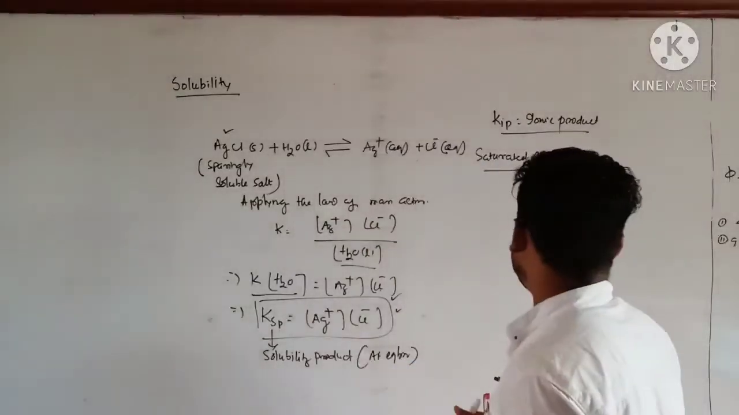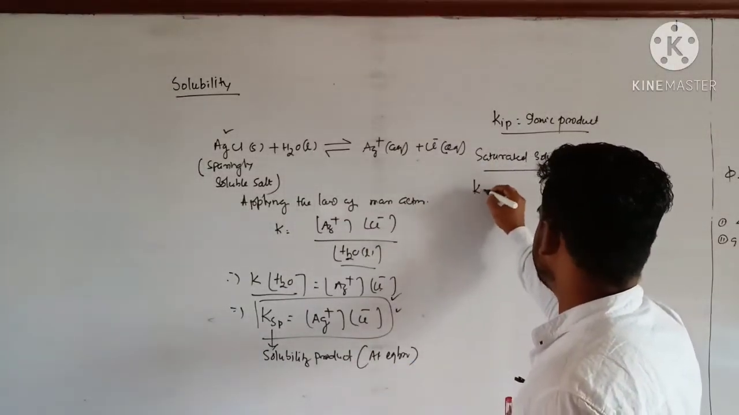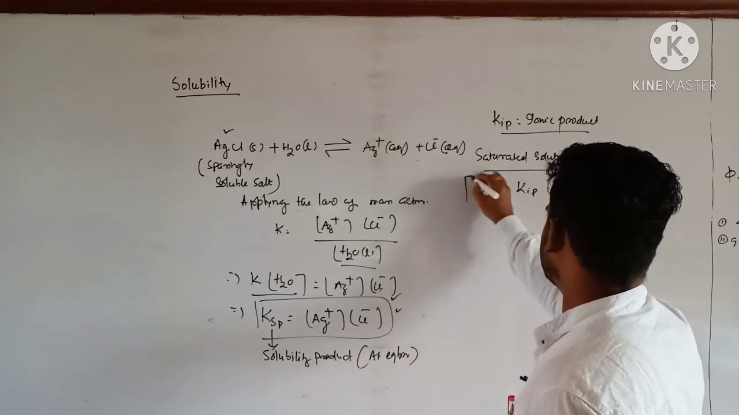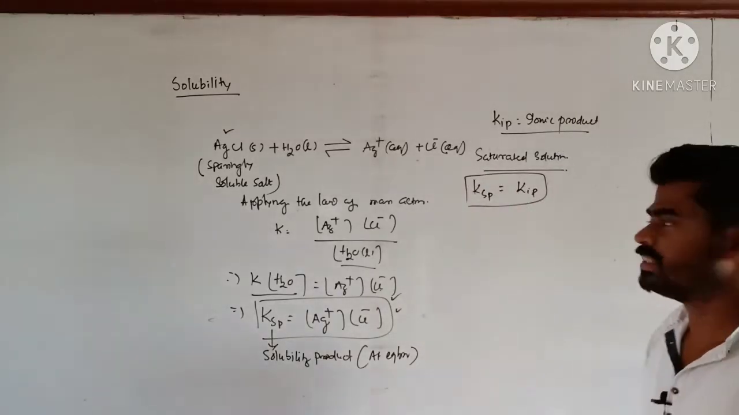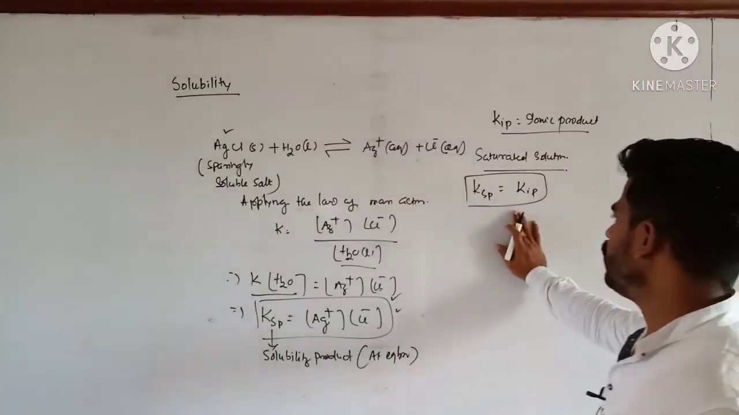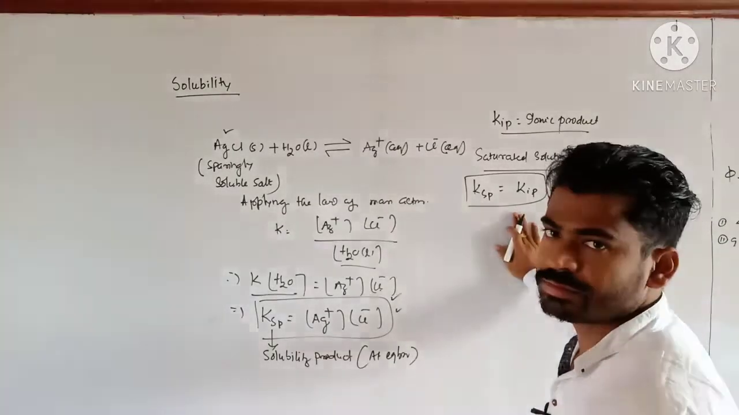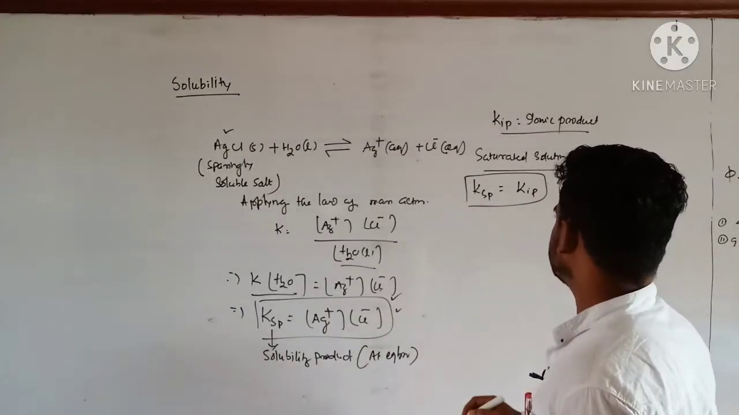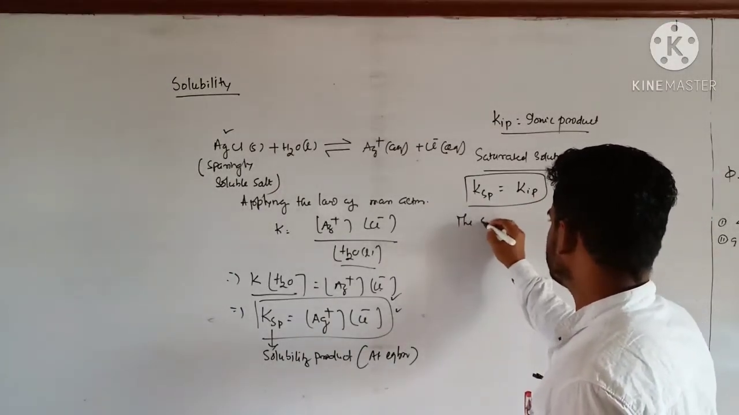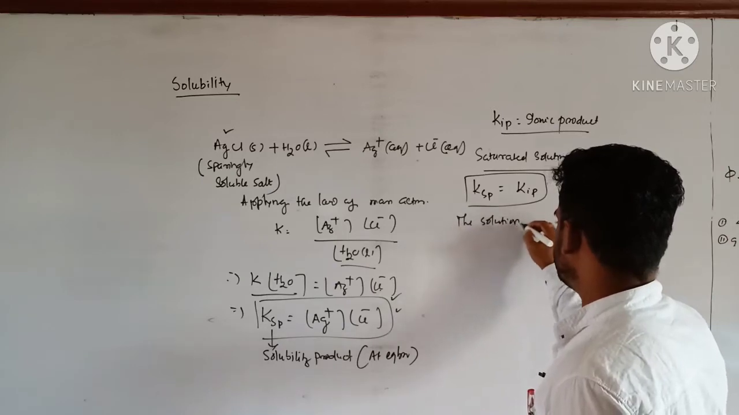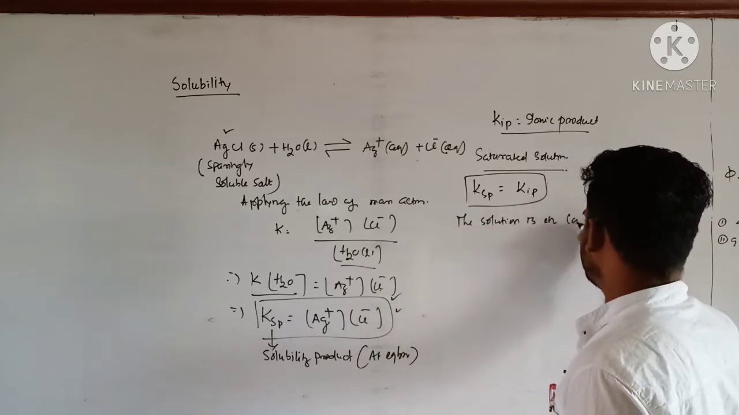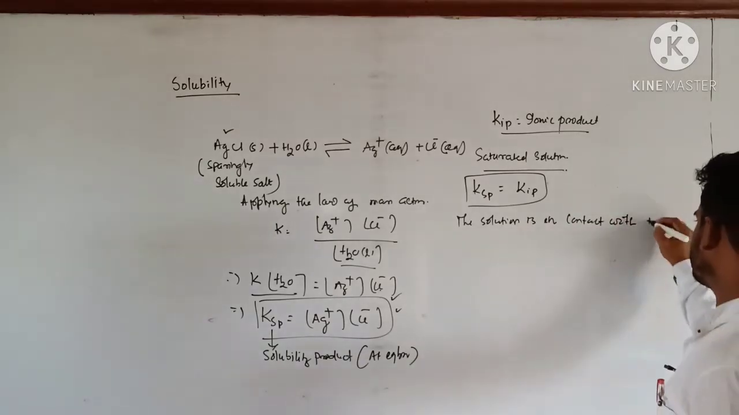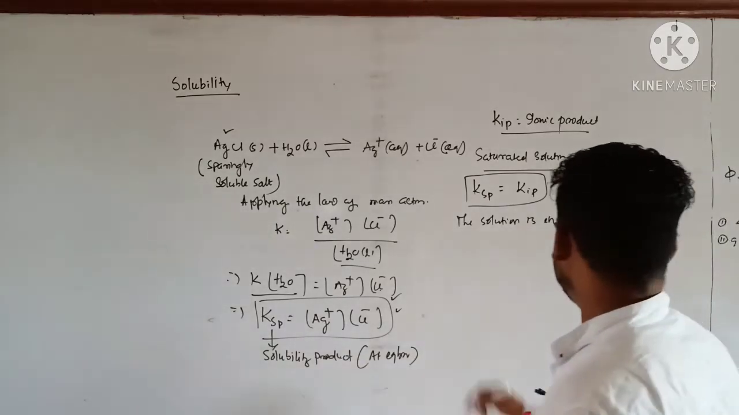So here, for a saturated solution, what can I write? KSP, the solubility product, is equal to the ionic product, that is at equilibrium. So at equilibrium, no more solute we can add. Clear? So this is called a saturated solution. That means the solution is in contact with the undissolved solute particles,